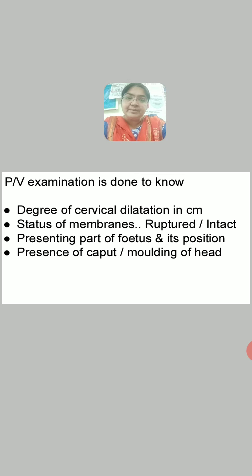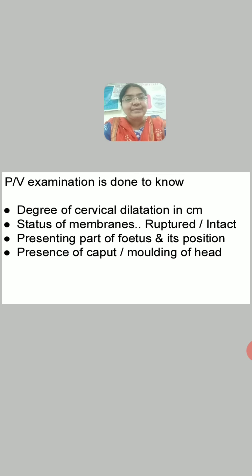Then status of the membranes, that is the amniotic sac, whether it is ruptured or intact. Till the amniotic sac is intact, the fetus is safe in the uterus, in the amniotic sac. So till these membranes are intact, nothing we have to worry about. Fetus is safe. We are not concerned how long the first stage lasts. Till the membranes are intact, the fetus is safe.